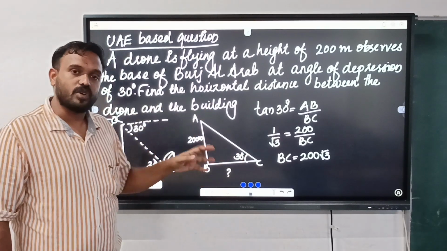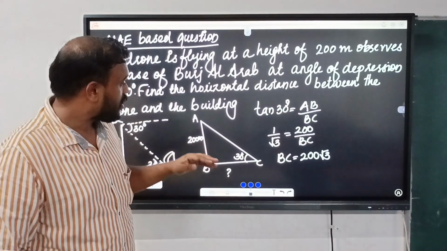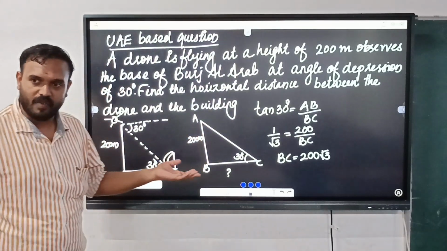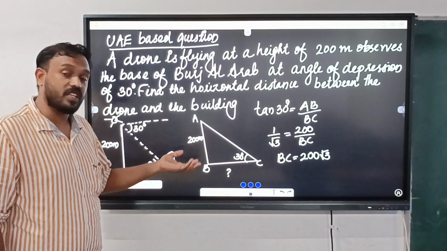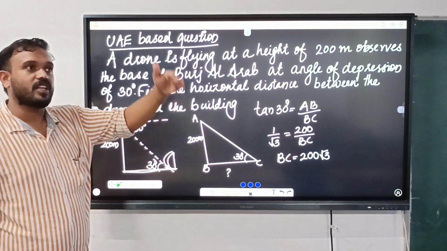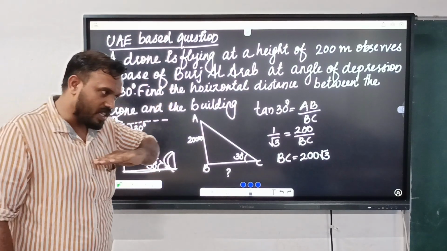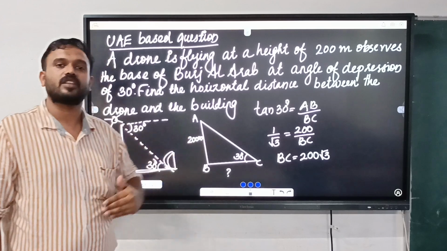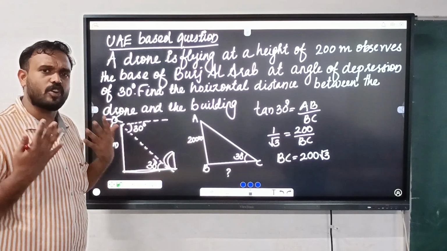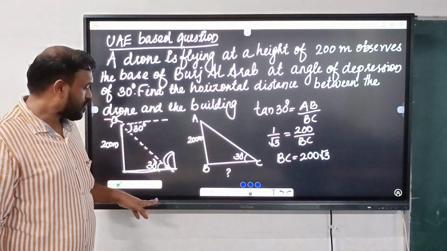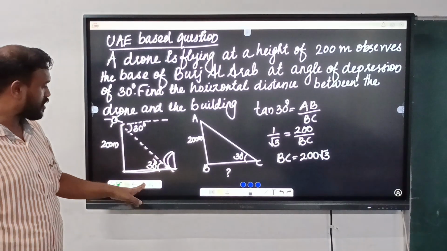So understand how to apply this. Is it clear how to find the height of the building, the height of a mountain, or the distance between the foot and another building? We can apply trigonometry everywhere. So let's move to another question.